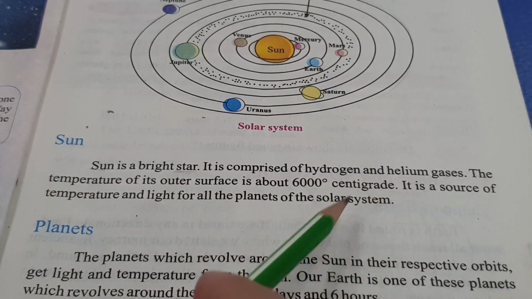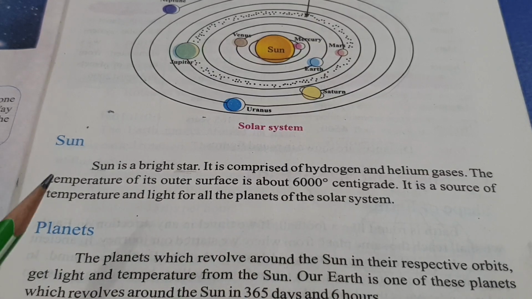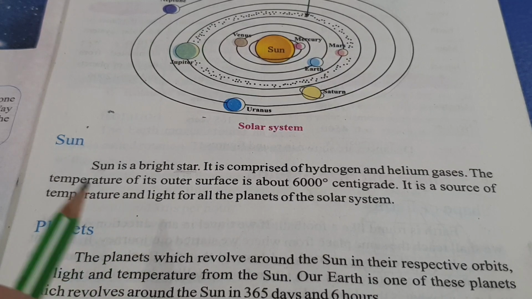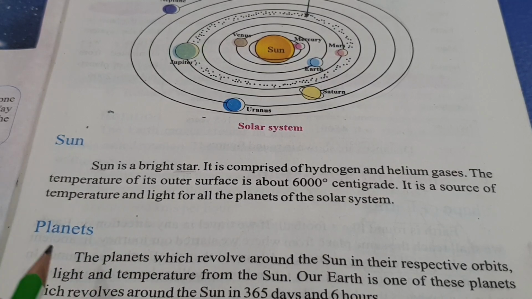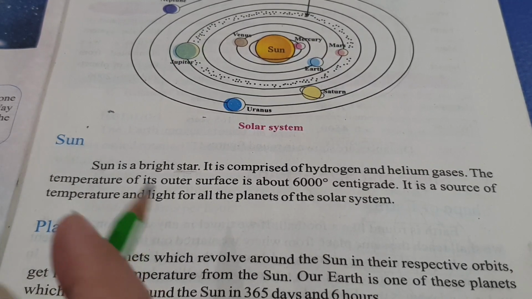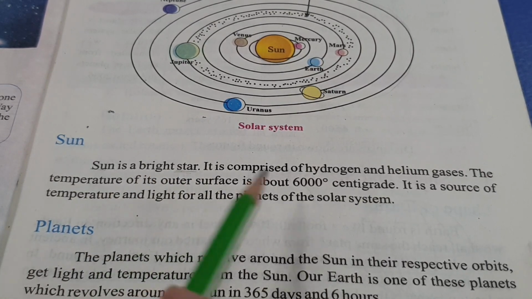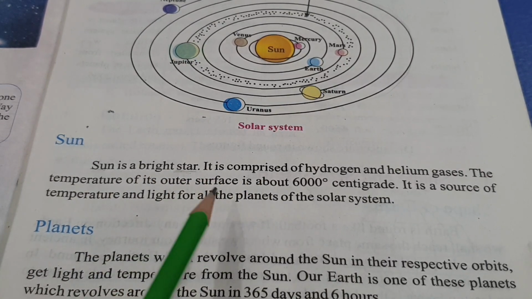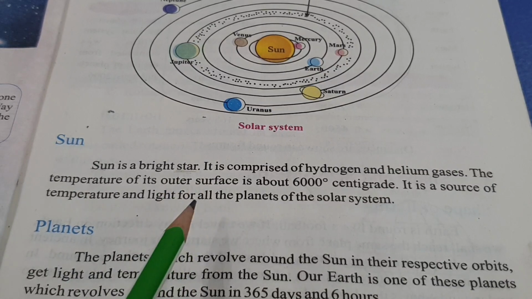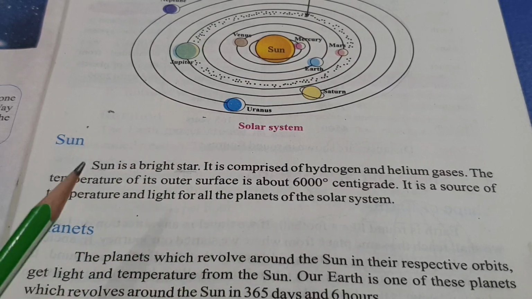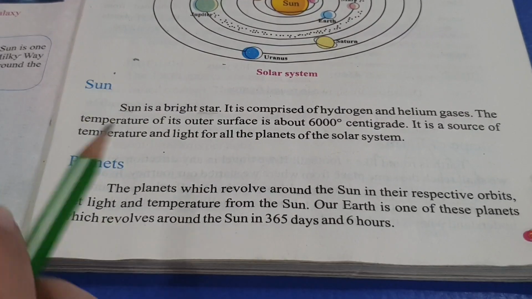Dear students, you must have observed that in the daytime when we have got sun out, it is hot, and in the summer season it's too hot, in the winter it feels comfortable. We get these two most important things, heat and light, from the sun, and that is most important for all the planets in the solar system, including your Earth.